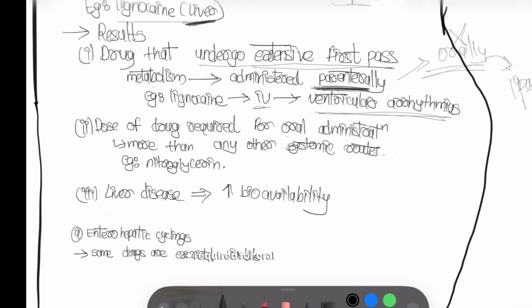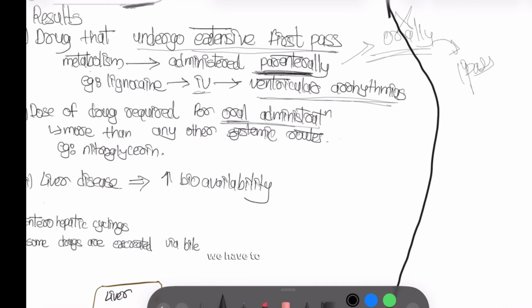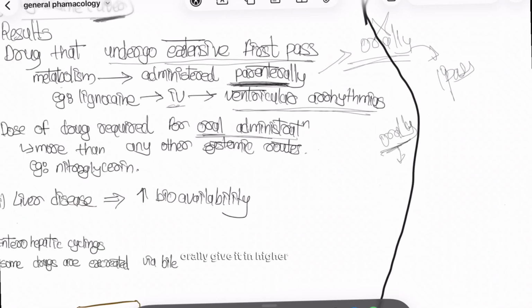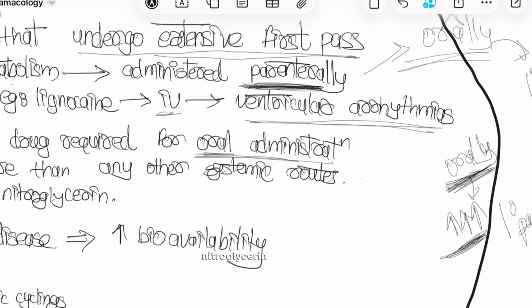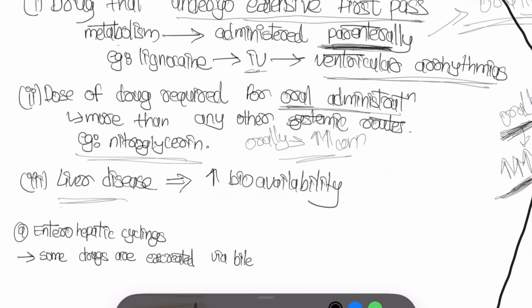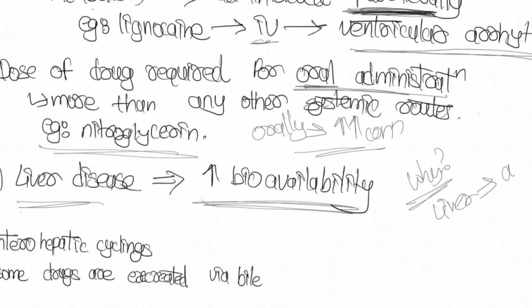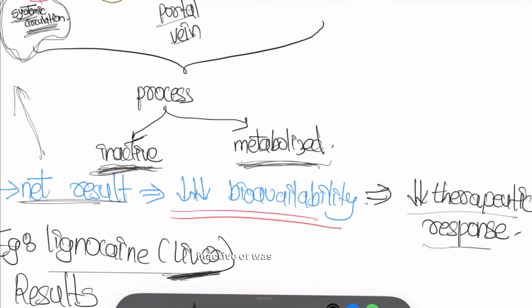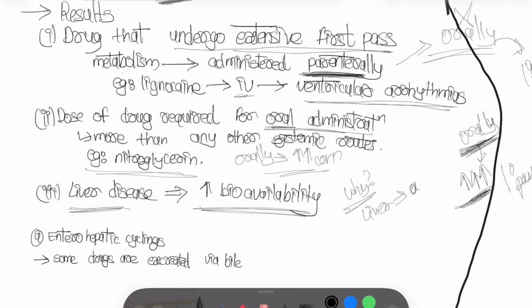Then there is the dose of drug required for oral administration. If we have to give it orally, let's say the drug cannot be given parenterally, we give it in higher quantities. An example would be nitroglycerin. Orally, it is administered in higher concentrations. Liver diseases increase bioavailability. Why? Because the liver was making our drug either inactive or was metabolizing it. When there is a liver disease, the bioavailability is enhanced because there is poor first pass metabolism.